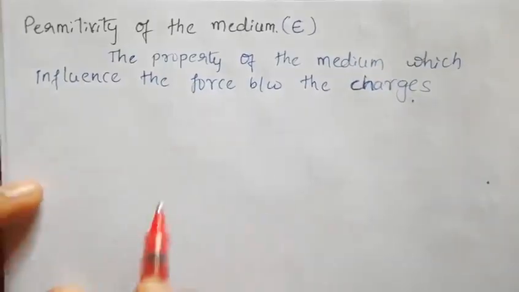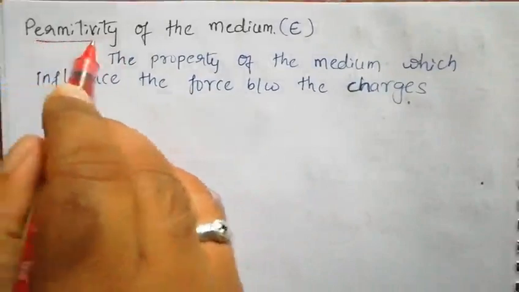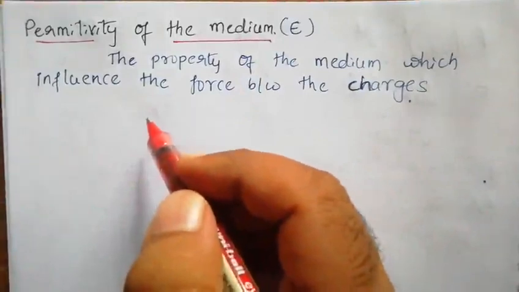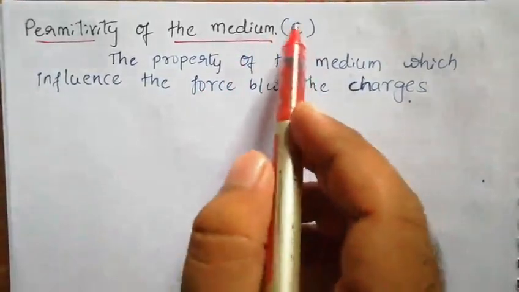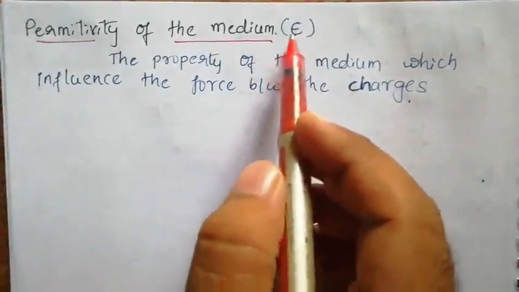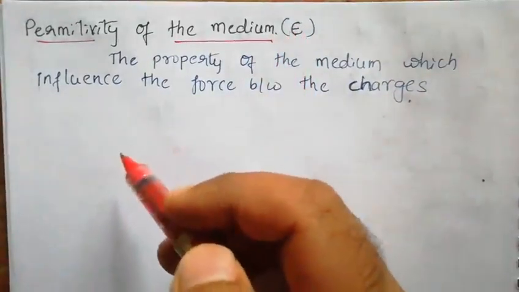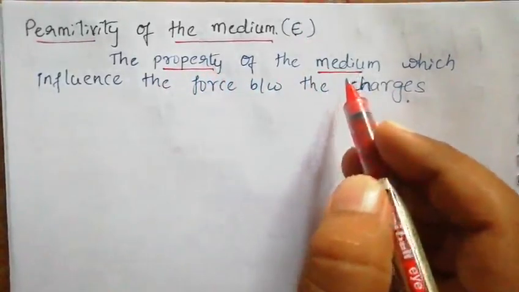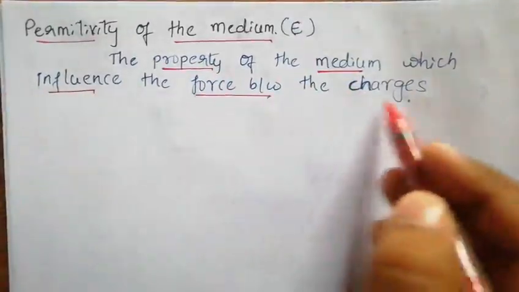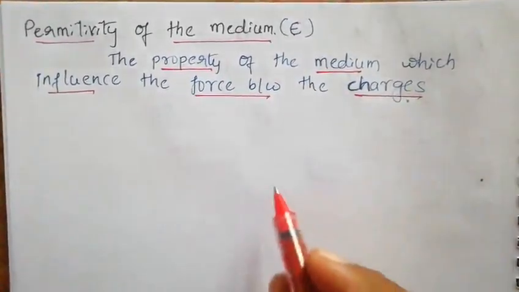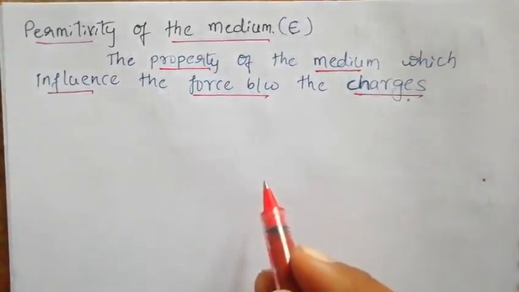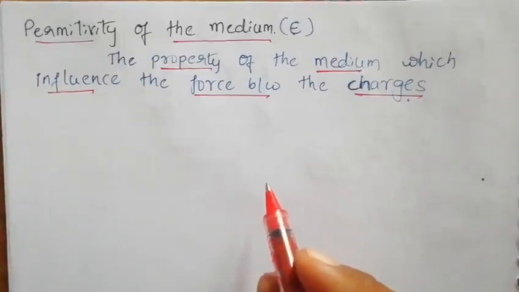To discuss this, there is one more topic, that is the permittivity of the medium. The question is, sir, what is meant by permittivity? We indicate it by epsilon. Permittivity is an intrinsic property of the medium which influences the force between two charges. How is it going to influence? Let us do one small calculation so that you get to know a simple way.